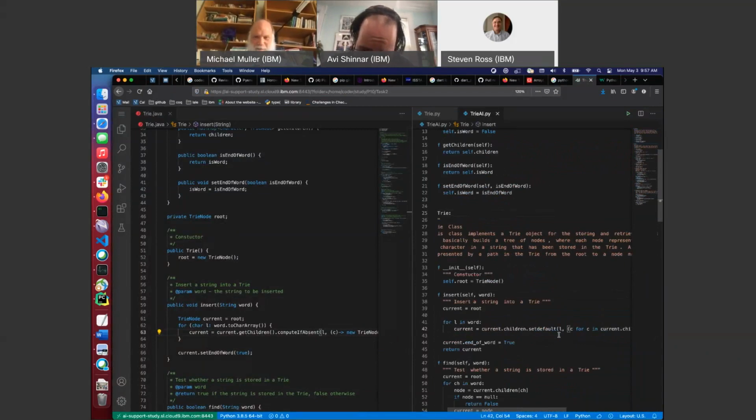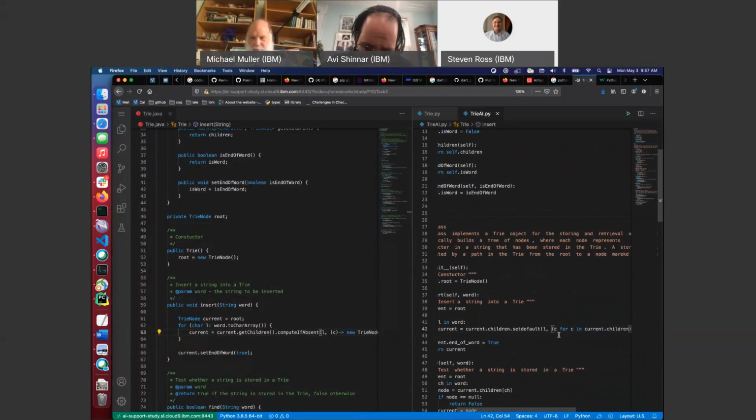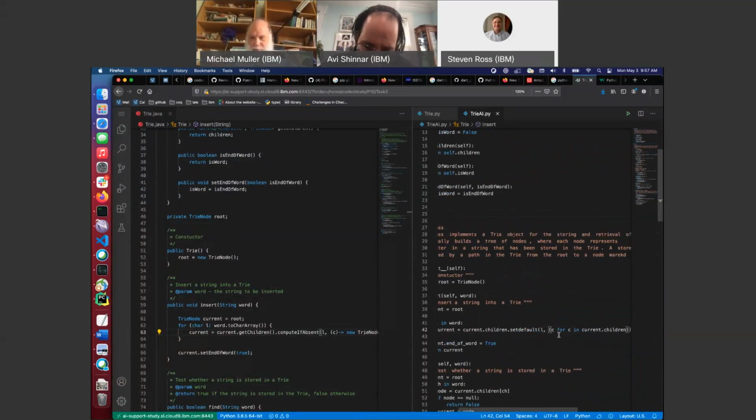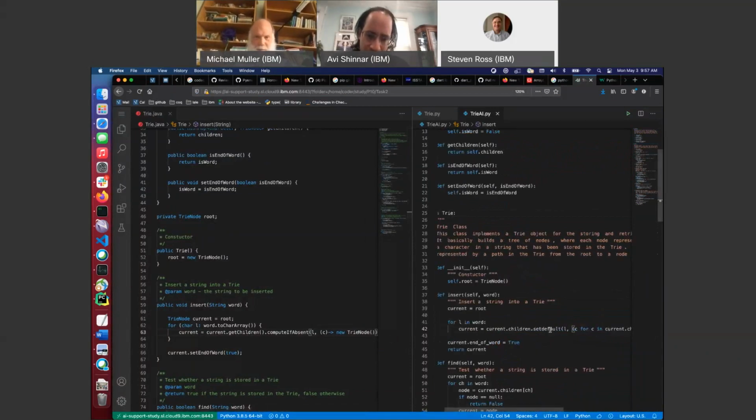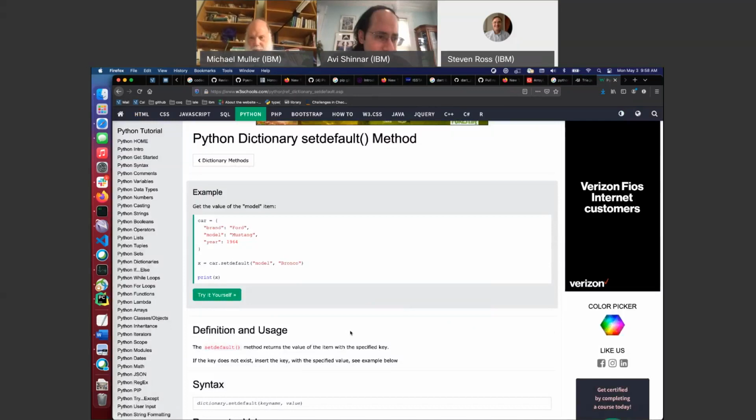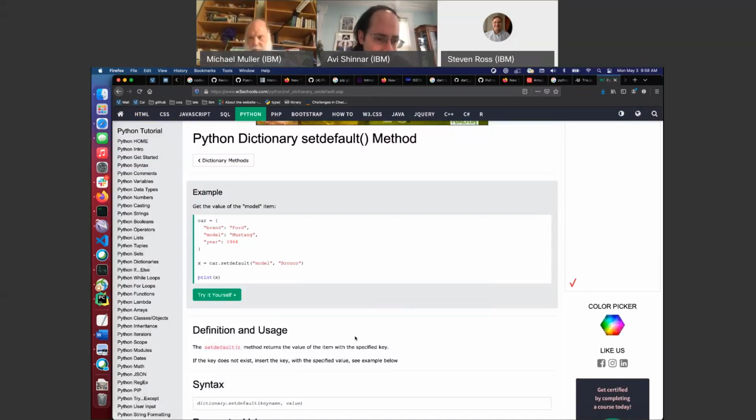So here, but why are we doing for c in current children? Now that's weird because we're saying set default, and wait, why is it set default? This is really weird. What is set default doing? Oh, no, it does.